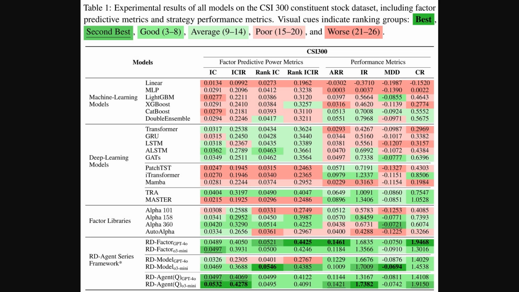Okay, so after seeing how R&D-Factor explores ideas, here shows us the bottom line, the actual experimental results. These tests were run on the CSI 300 dataset, which tracks 300 large cap stocks in China. The table looks at factor predictive power, like information coefficient or IC, which tells us how well the factors predict stock returns, and strategy performance, like annualized rate of return or ARR. And the R&D-Agent-Q framework, particularly the o3-mini version, really shines, achieving an IC of 0.0532 and an ARR of 14.21%, outperforming the other models and standard factor libraries.